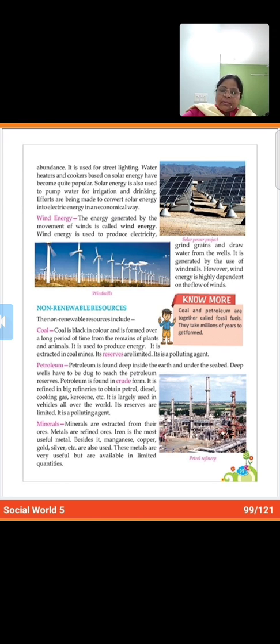You know what's the color of coal? Coal is black in color. Coal is always found black in color. And from where it is found? It is taken out from mines. Coal mines are there. How coals are formed?